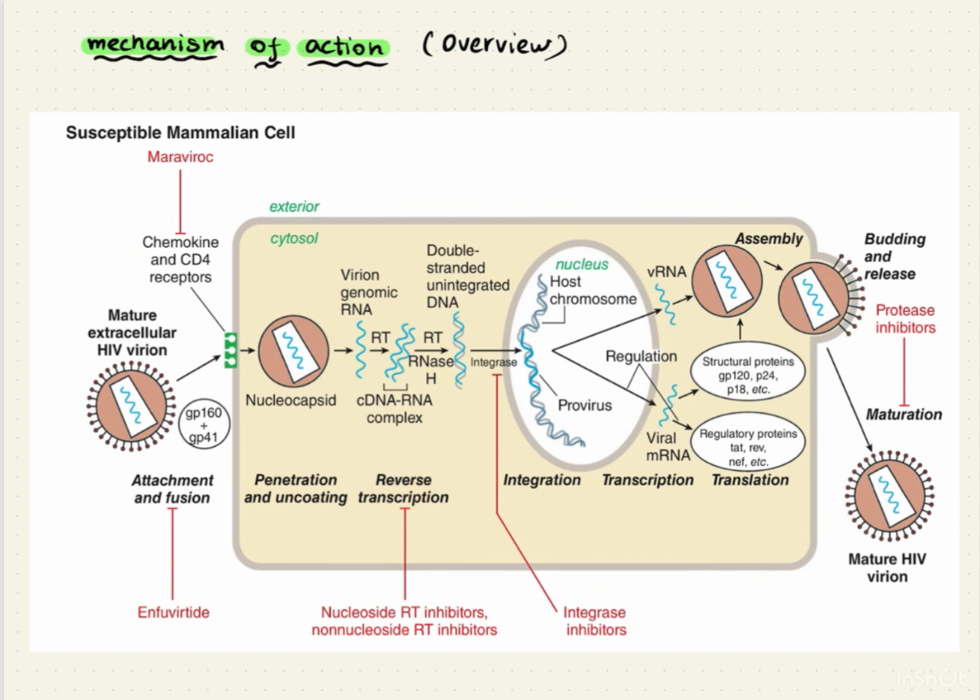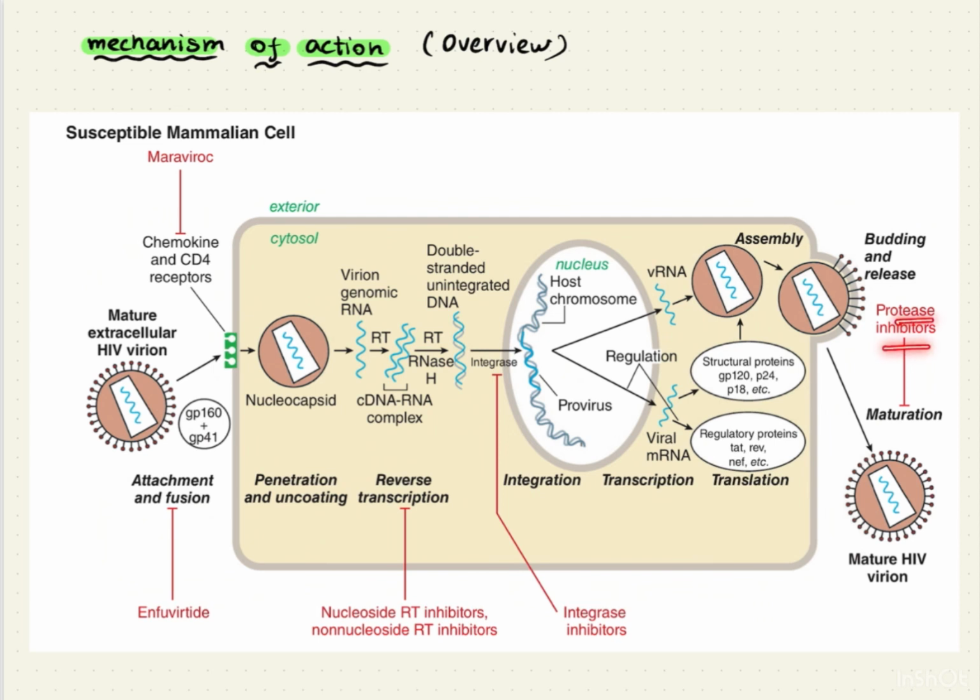That is, they inhibit the conversion of viral RNA into DNA. And we have integrase inhibitors. Integrase inhibitors like dolutegravir and raltegravir will prevent the integration of the viral DNA into the host genome. So this process is prevented by integrase inhibitors.